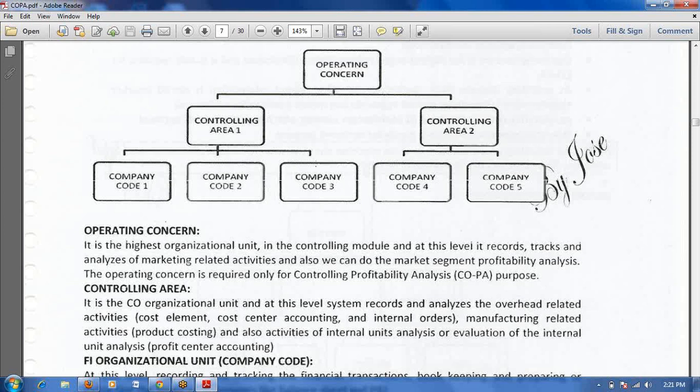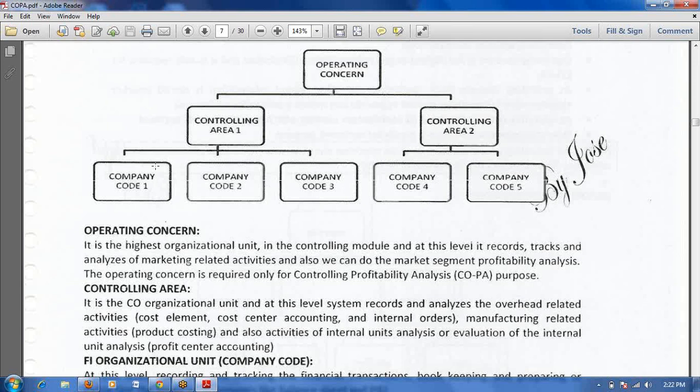Suppose these company codes have different fiscal years or different charts of accounts. Assume you define one chart of accounts for each company code. In that case, you should create one controlling area for each company code, otherwise the cross costing functionality is not available.